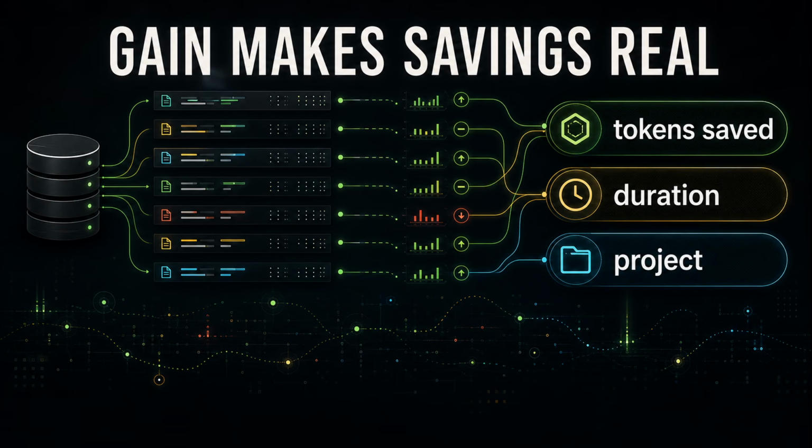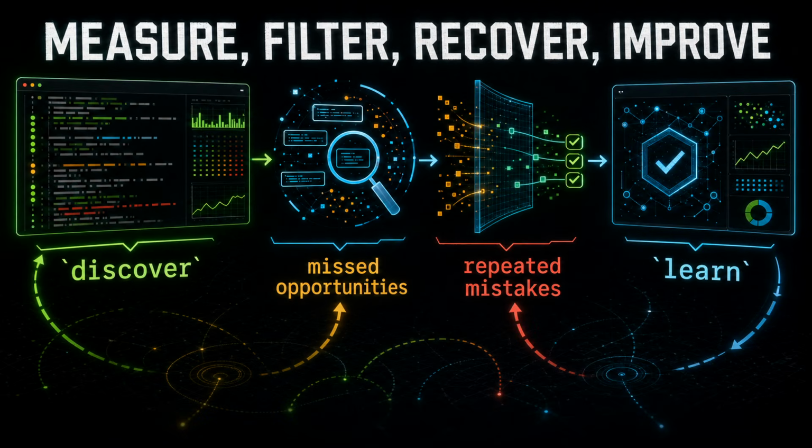So the system is not just a filter library. It is trying to close the loop around agent terminal behavior. What got filtered, what was missed, and what mistakes repeat. That is the product move. Output shaping stops being a one-time wrapper. It becomes something you can inspect and improve over time. That feedback loop is why the Discover and Learn commands matter.